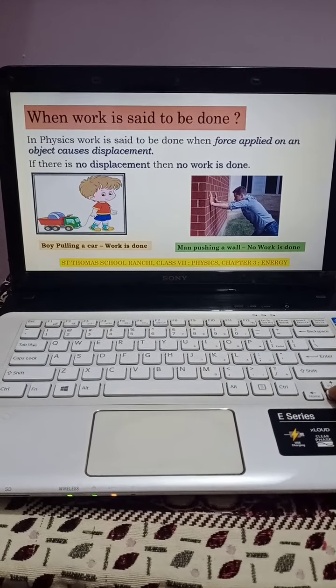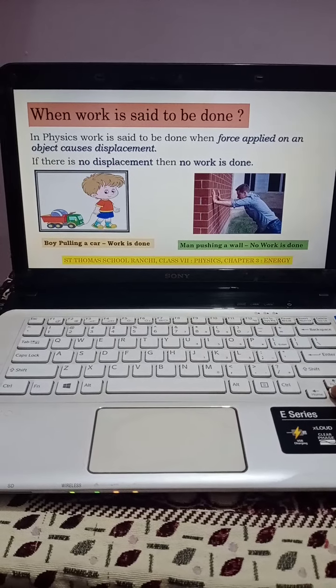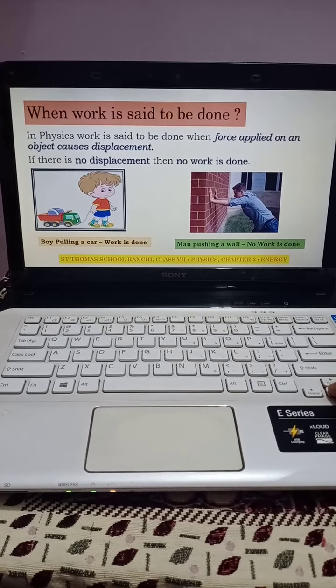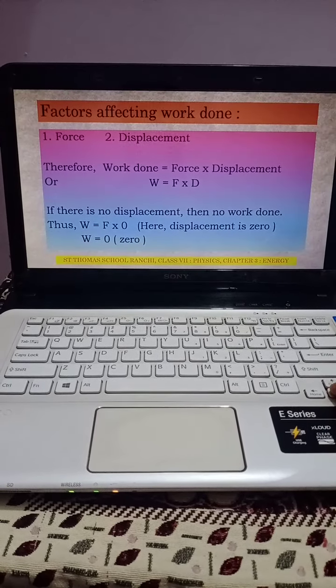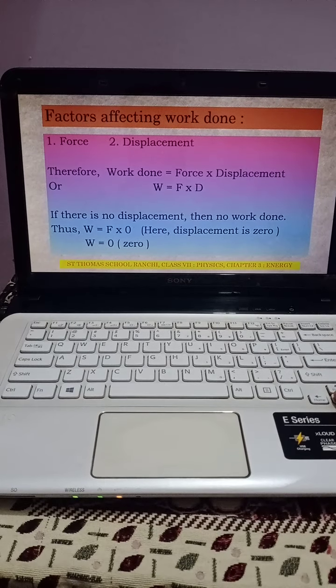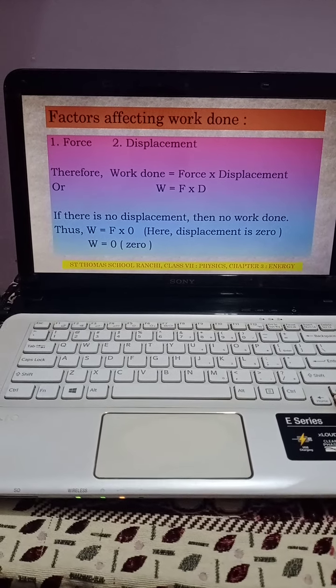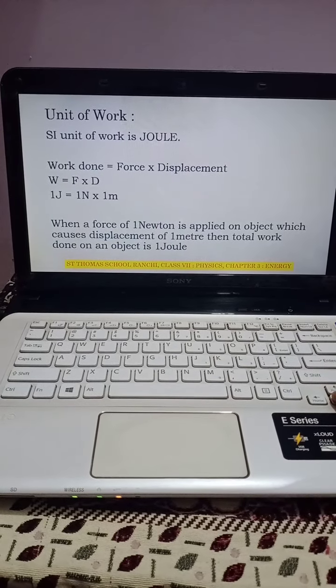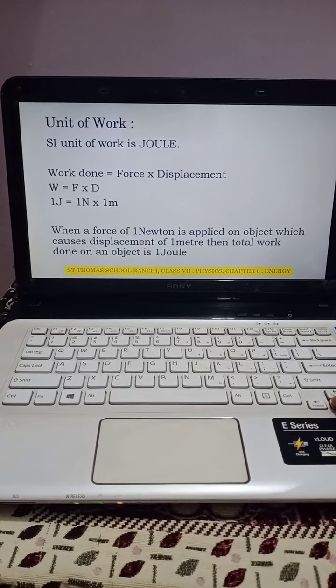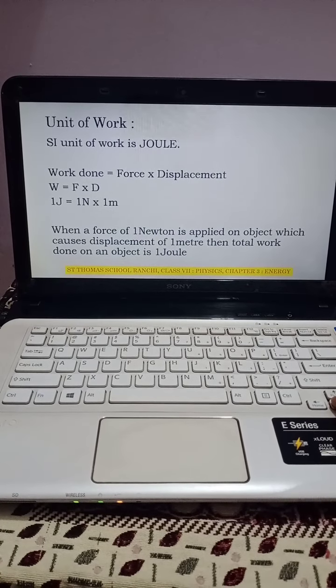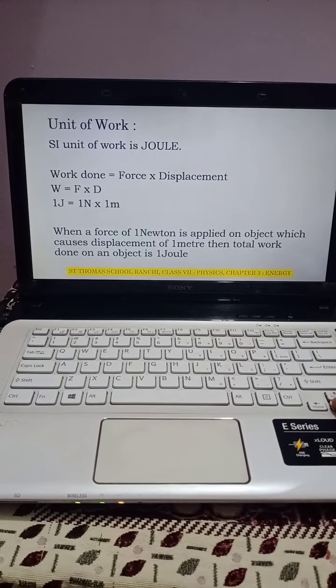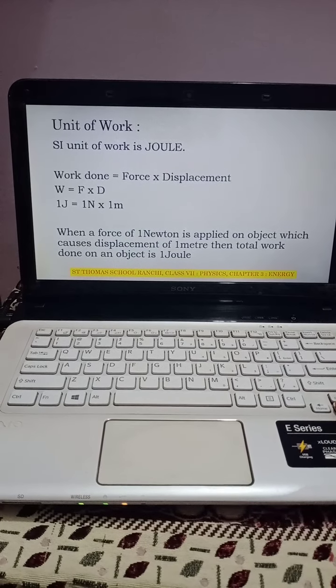Then next, a very special case, we have seen that if there is no displacement, then there is no work done. Then the factors which determine the work done are force and displacement. Next we have seen what is the unit of work. So the unit of work is joule, and how we define 1 joule.